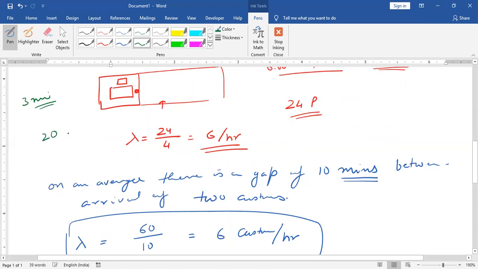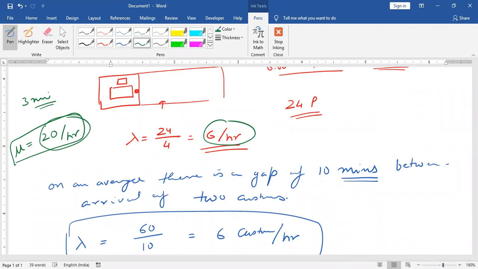He can free 20 patients in an hour. That is the service rate, and service rate is denoted by mu. Right. So arrival rate is 6 per hour, service rate is 20 per hour. So on the basis of the language of the question, we have to identify the arrival rate and service rate.